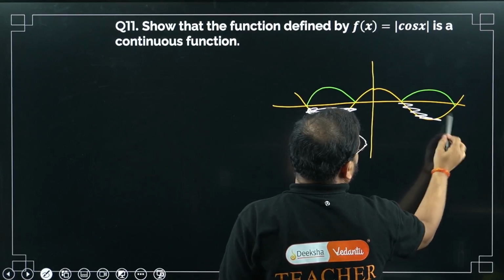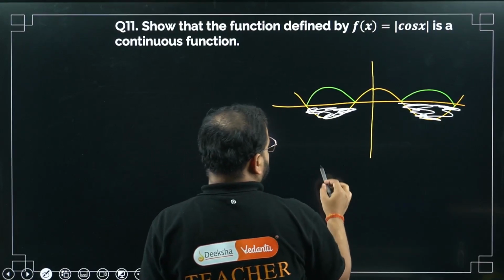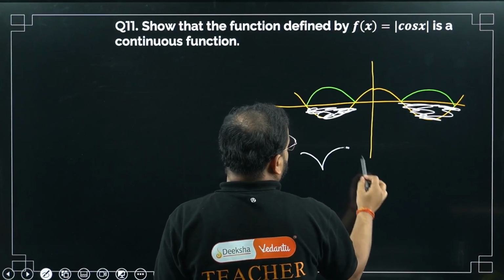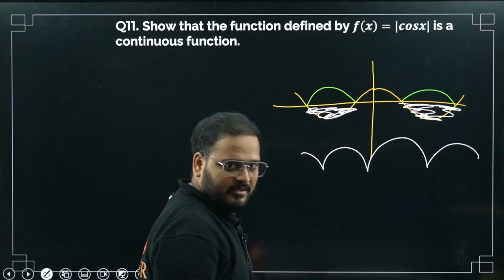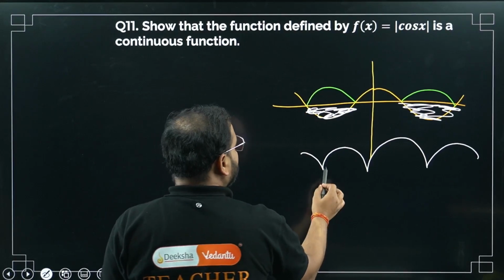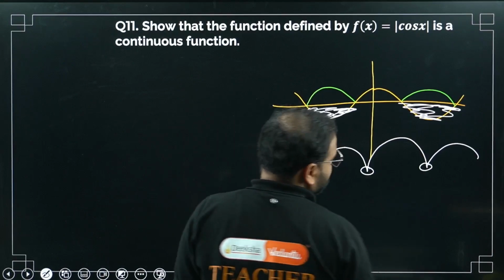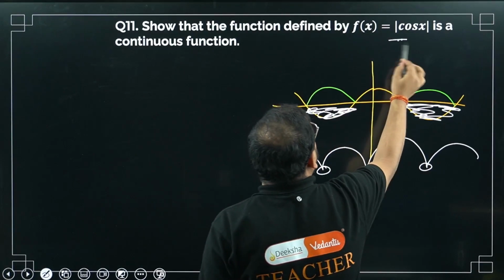Only above the x-axis. So look at the final graph. The final graph looks like this. This is continuous, sir. Yes, it is continuous. Please check. Is it differentiable at these 2 points? It is non-differentiable at these points. So this is a corner. But it is continuous at all the points.